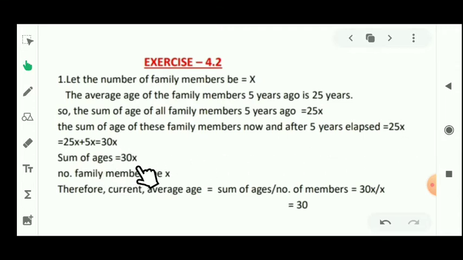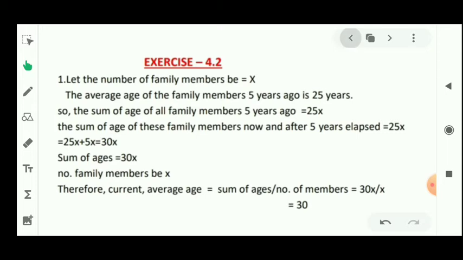So the sum of ages will be 30x, and the number of family members will be x. As you know, the formula of the average is sum of observations upon number of observations. That means 30x upon x, it will be 30.